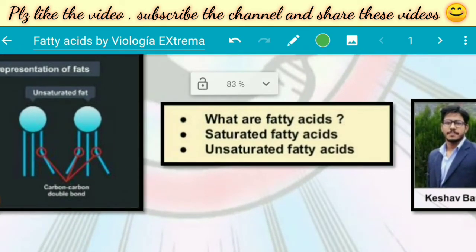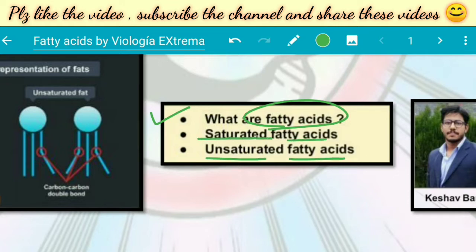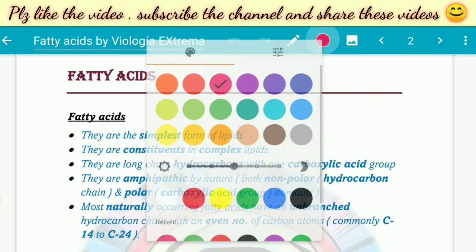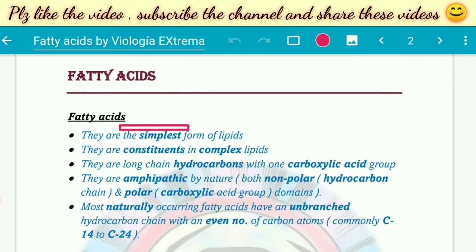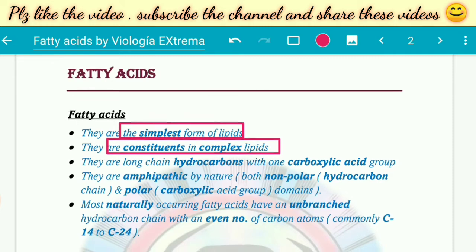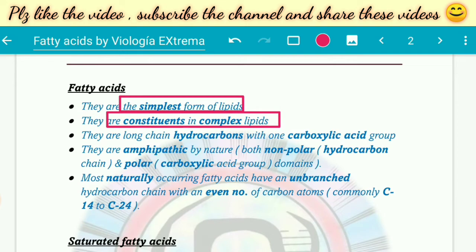In this video we are going to study what fatty acids are, their chemical structure, and what saturated and unsaturated fatty acids are, which is the classification based on structure. We already have some idea that fatty acids are the simplest form of lipids, and they are constituents of complex lipids. Now, about the chemical structure of fatty acids: we know that a simple lipid is fatty acid plus alcohol.